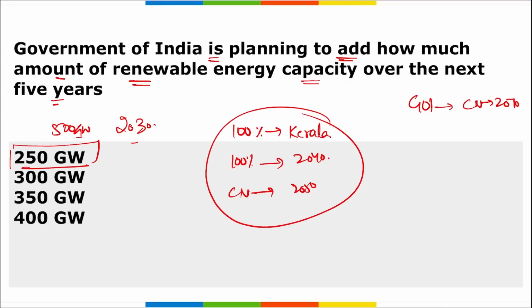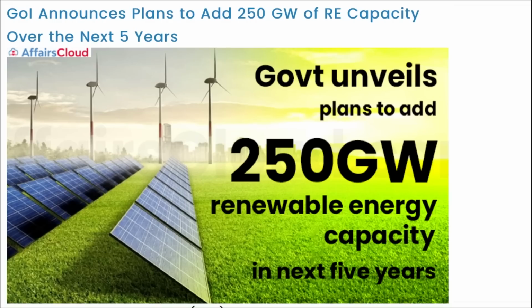Also remember, the Government of India has chosen to invite bids for 50 gigawatts of renewable energy capacity annually for the next 5 years. The installation of wind power capacity of at least 10 gigawatts will also be included in the annual bids.